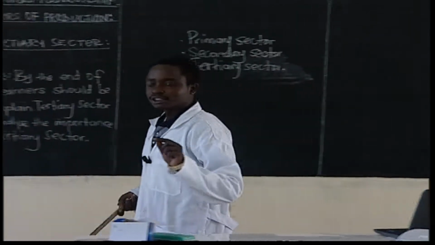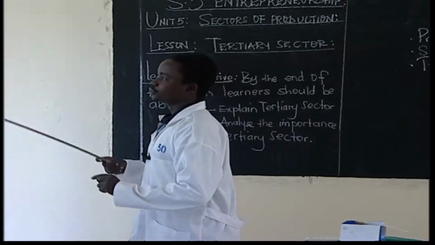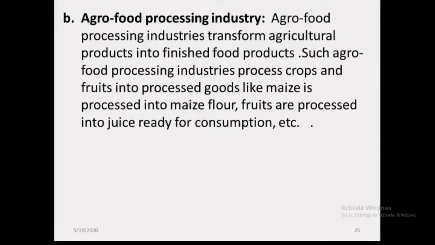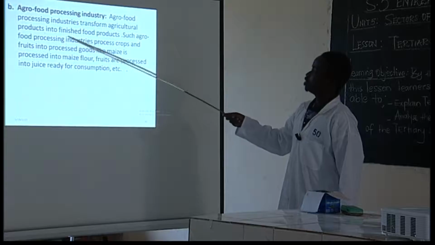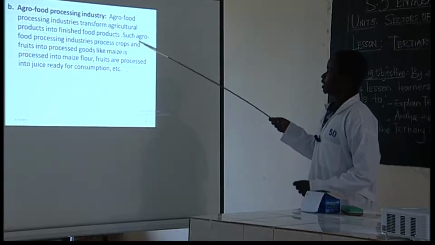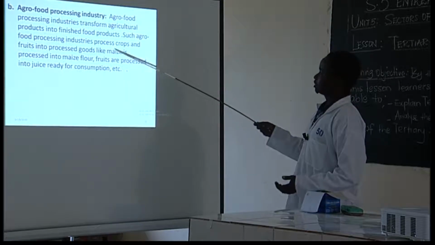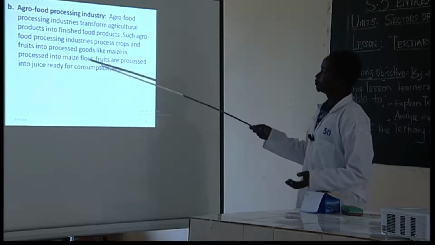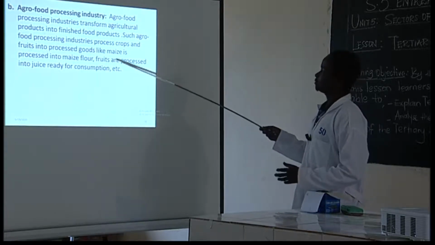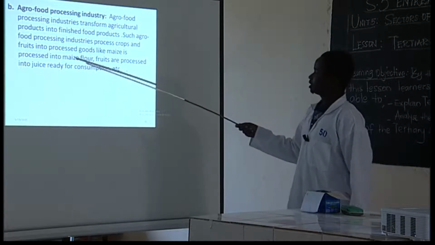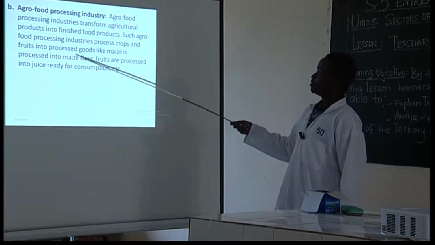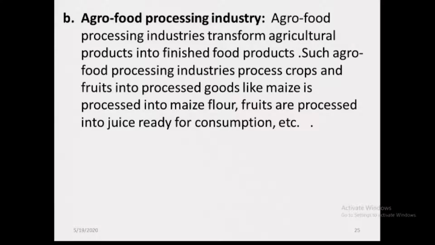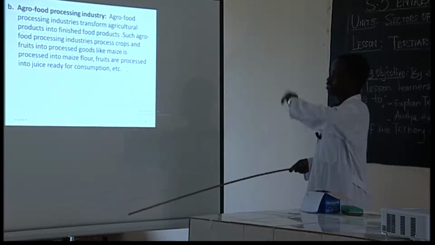Agrofood processing industry, whereby we said agrofood processing industries transform agricultural products into finished food products. Such industries process crops and fruits into processed goods. Maize is processed into maize flour. Fruits are processed into juice. And examples still here, we have Nyirangarama Industries, Inyanje Industries.